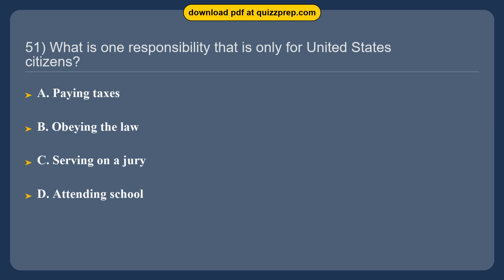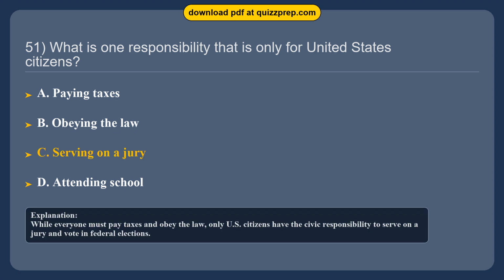Question 51. What is one responsibility that is only for United States citizens? Option A, paying taxes. Option B, obeying the law. Option C, serving on a jury. Option D, attending school. The correct answer is option C, serving on a jury.